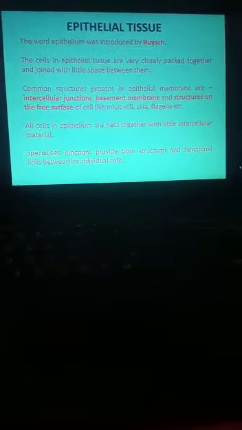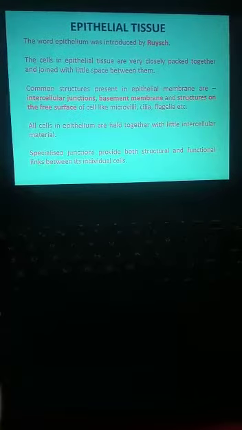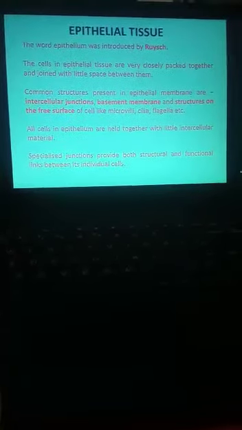Specialized junctions provide both structural and functional links between individual cells. Okay, some specialized junctions are there that provide the structural and functional links between individual cells. See the diagram of epithelial tissue. What are the three types of cell junctions that we studied now: tight junction, adhering junction, gap junction.